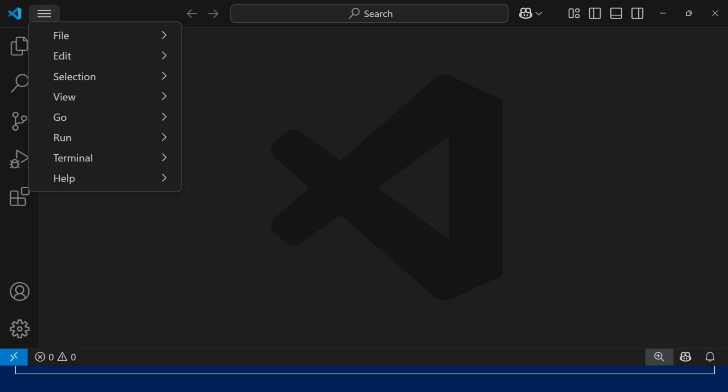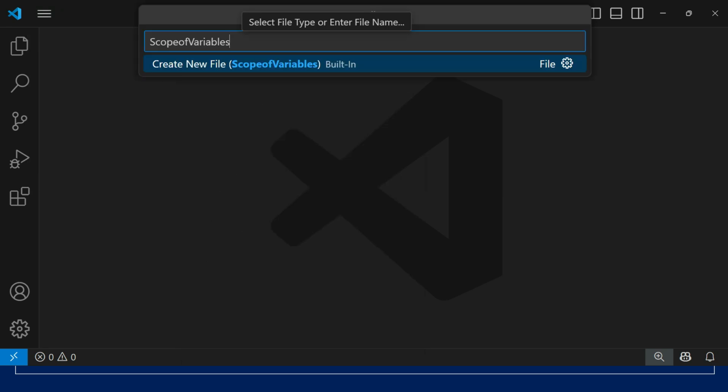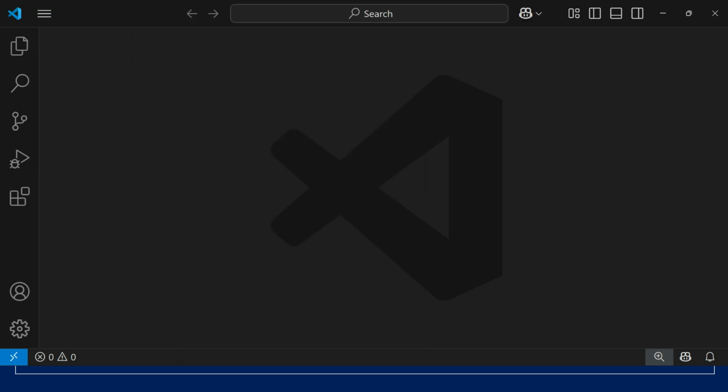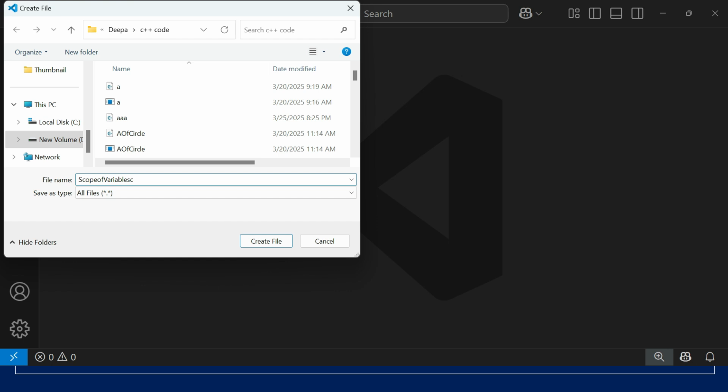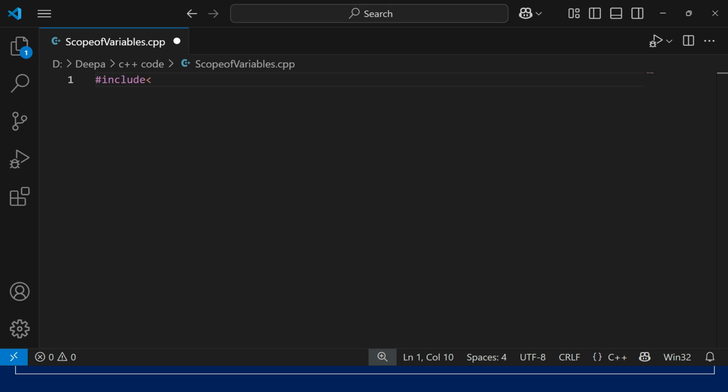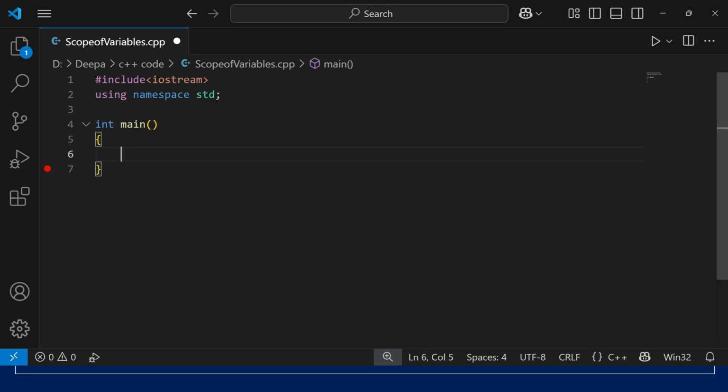Now let's write one program. Name of the file is scope of variables, and give the extension .cpp. Hash include header file. The name of the header file is iostream. Then using namespace std. So this is a function, and the code written within this curly bracket will get executed for this main block. Now similarly we'll write one more block.